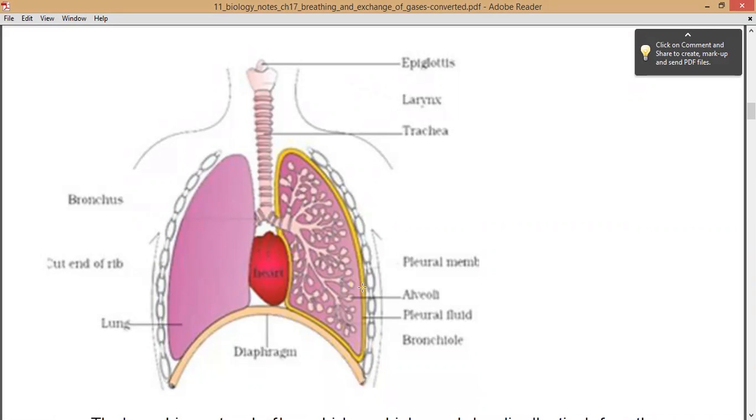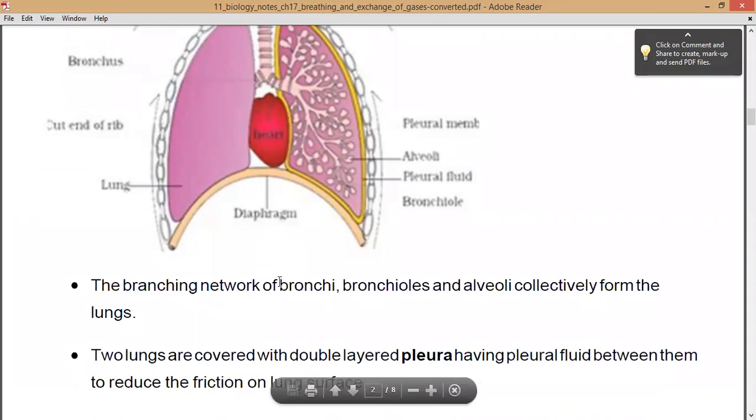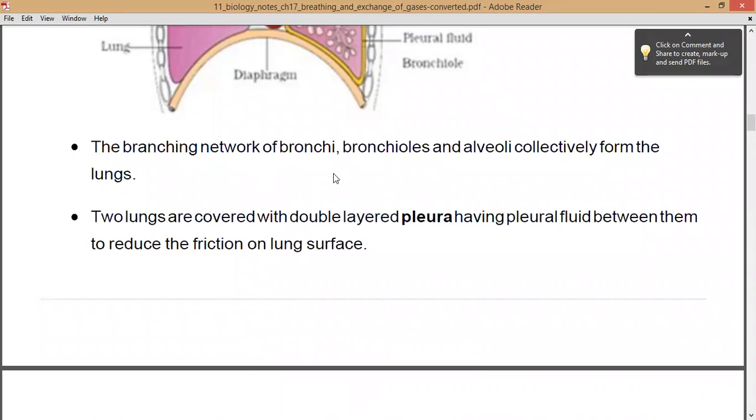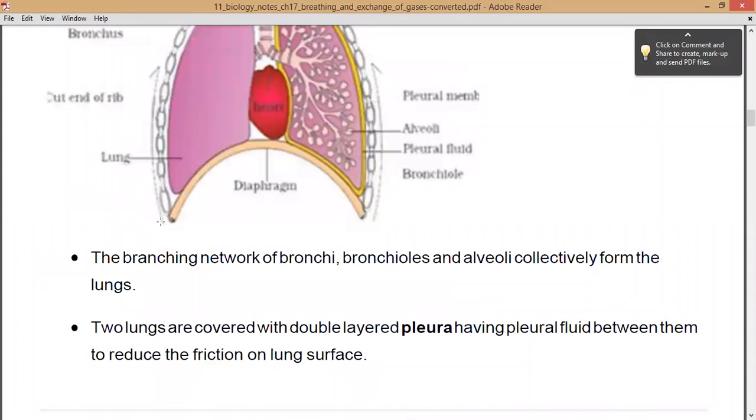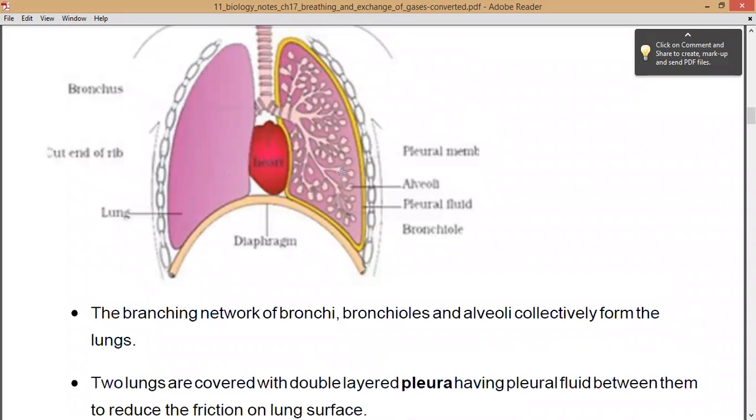So inside the lungs, the bronchioles as well as the alveoli are all present, right? The branching network of bronchi, bronchioles and alveoli collectively form the lung. As you can see over here, this is the branching network inside the lungs. This is the network of bronchi, that is primary, secondary and tertiary, the bronchioles as well as the alveoli. These three things collectively are present inside the lungs and they form the lungs.